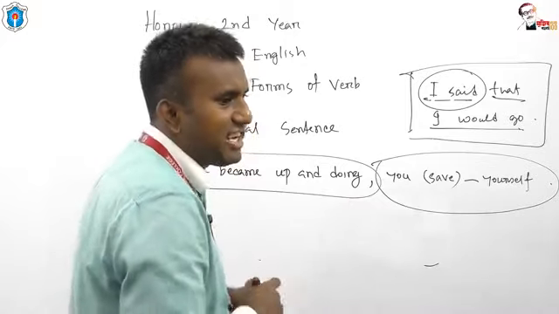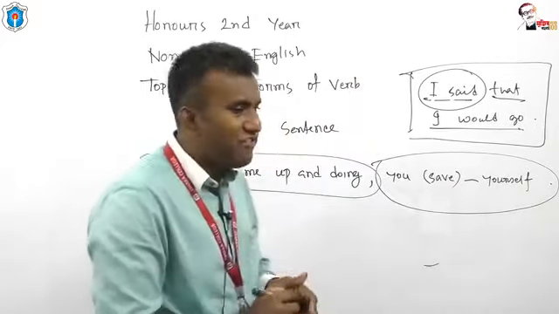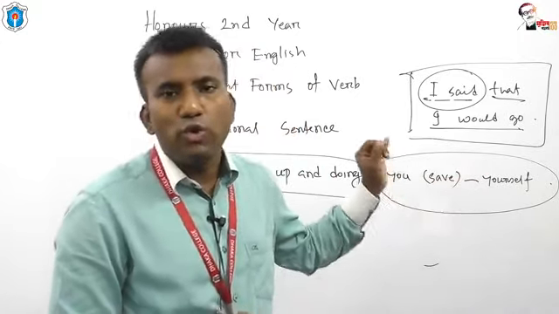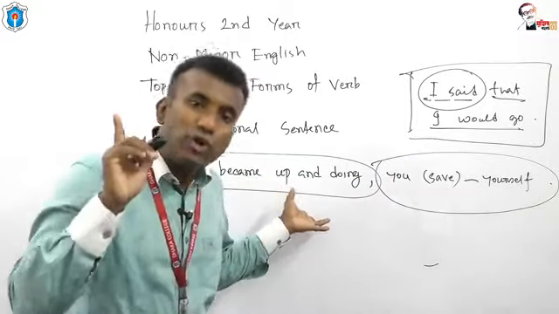So what is the answer, dear students? The answer would be, you could save yourself, you might save yourself, or you can say you would save, you could save, you might save. Okay, this is a rule.